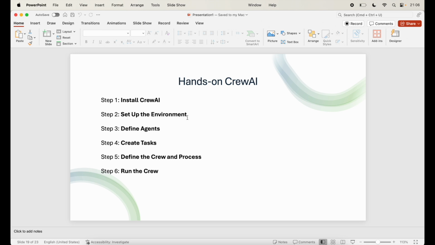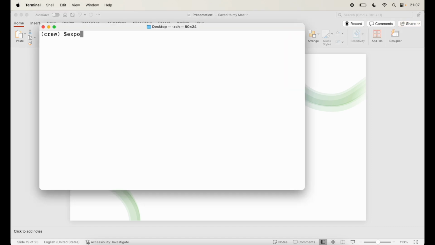Next step is to set up the environment. So now set up any necessary API keys for the models and tools you plan to use. CrewAI supports models like OpenAI, GPT-3, GPT-4, and many others. You can use environment variables to configure these keys. We have already added the OpenAI API keys in the previous library that we saw. But if you want to do that again, you can just say export OPENAI_API_KEY, and then here add your OpenAI key, whatever it is. So that will make sure that you have your OpenAI key installed.